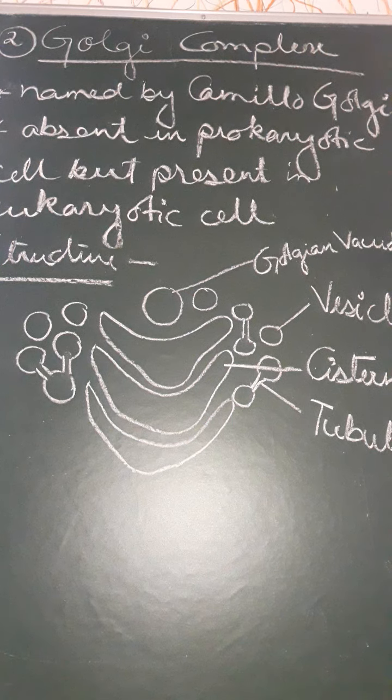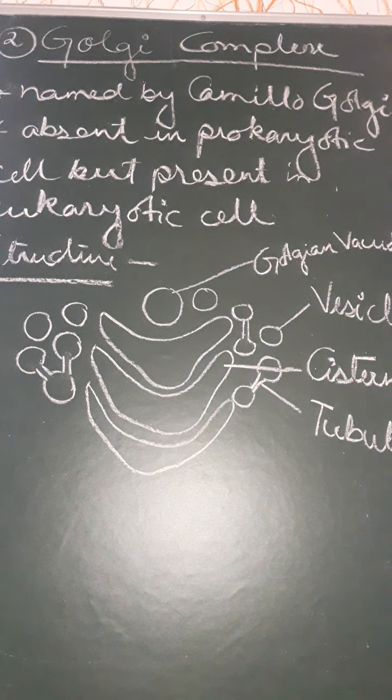The second endomembrane cisternal organelle is the Golgi complex or Golgi apparatus. Now, this was first named by Camillo Golgi, and accordingly, in respect to his name, the name Golgi complex was given. It is a complex cytoplasmic structure made up of smooth membrane sacules or cisternae.